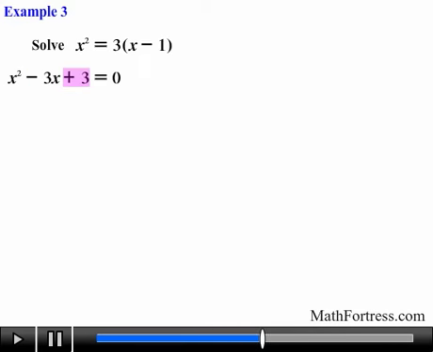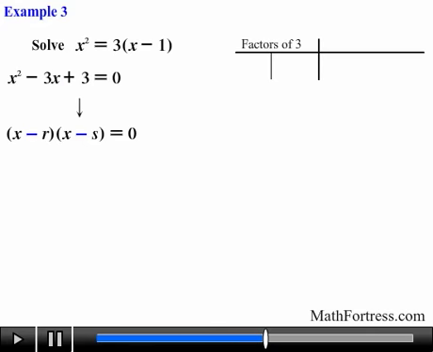So the potential factors of c, in other words, our r and s, have to be both negative. So we list all the negative factors of 3. It turns out there is only one pair, negative 1 and negative 3. Next, we find their sum and obtain negative 4. But this is not what we were looking for. We need a pair of factors whose sum is equal to negative 3, not negative 4.